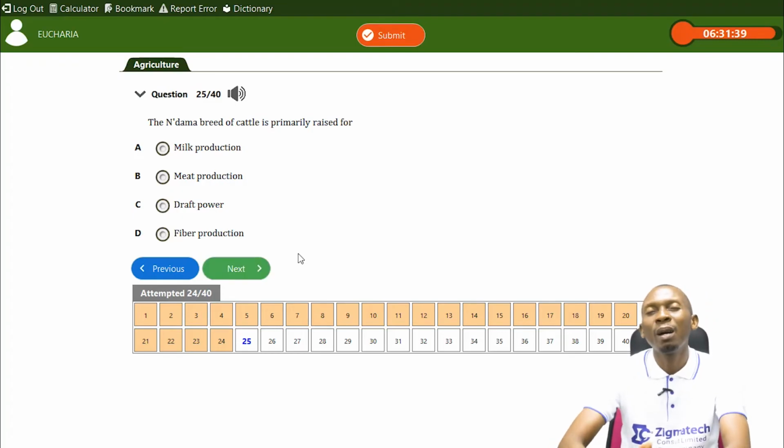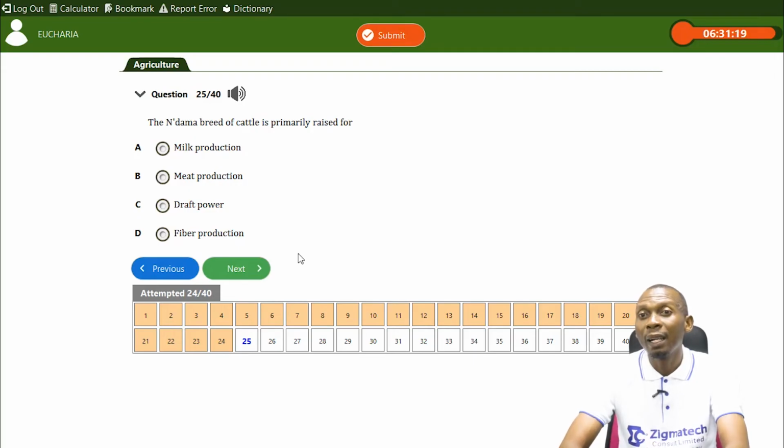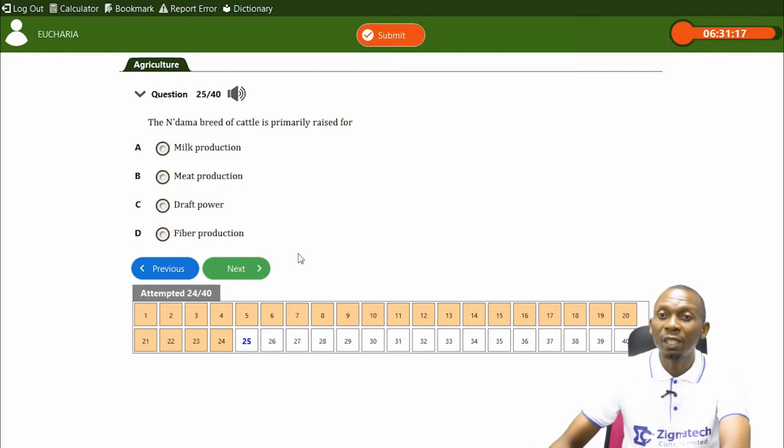We know cattle production can be classified into three. We have milk, dairy animals, we have meat, we also have dual purpose animals. So based on background knowledge, Ndama falls under breeds of cattle for meat production.